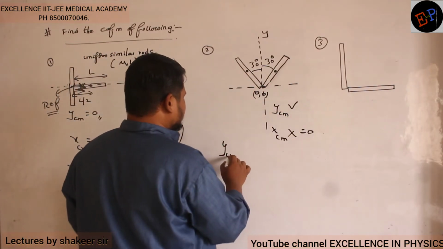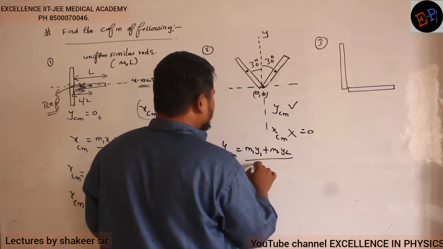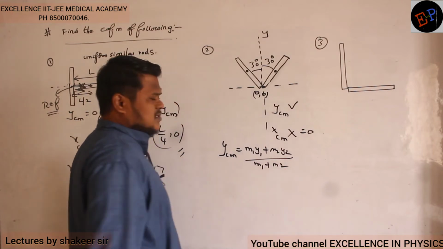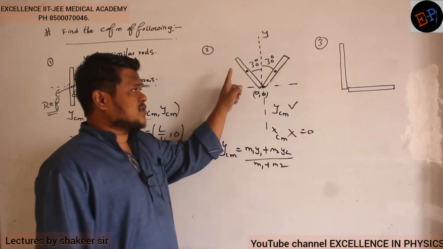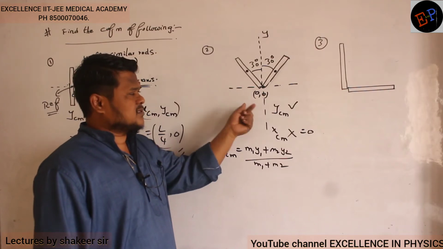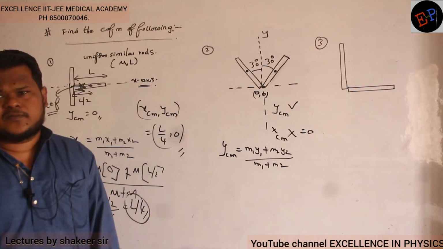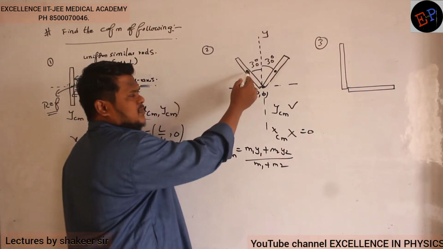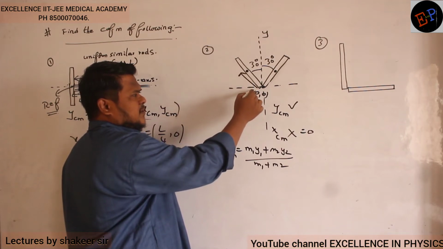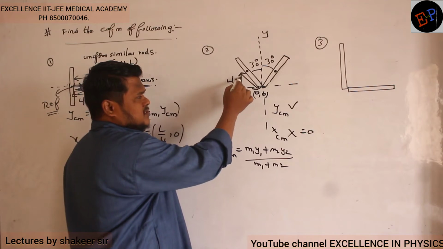Y center of mass is how much? So m1 y1 plus m2 y2 divided by m1 plus m2. That's all, no? So what is y1? It is the position of the center of mass of the first rod from the reference. This is the reference which I have taken. From the reference, the position of the center of mass of the first rod. How can I calculate it? What is this distance? This distance is L by 2, no? This distance is L by 2. But I want this distance.